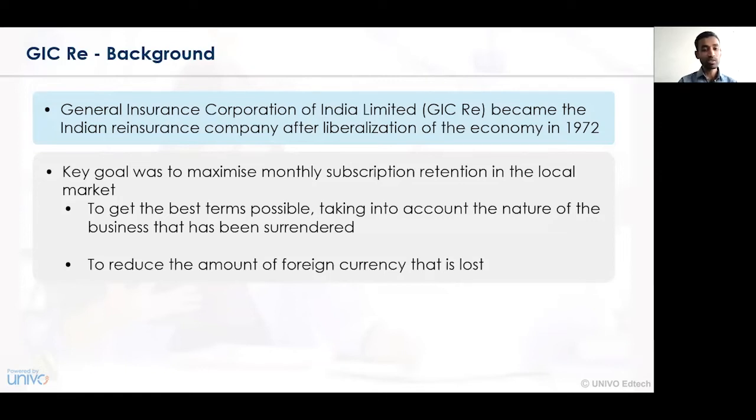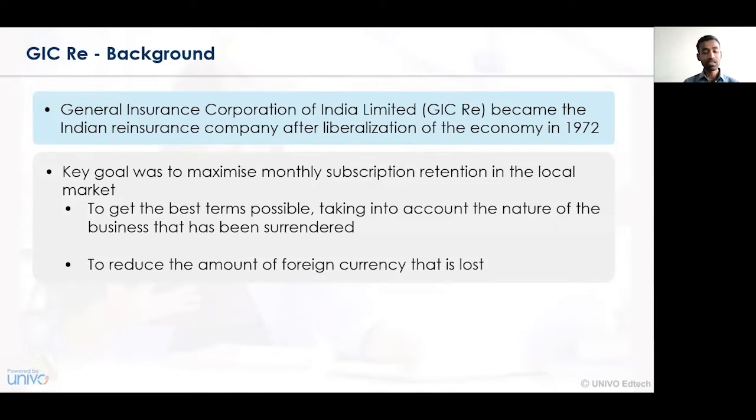GIC was aiming at a maximization wherein the profits would be shared between the various industries, companies and insurance agents. Due to this, the monthly subscription was supposed to increase. When the burden of the insurance company is shifted from one position to another, it can focus on a single activity, that is acquisition of clients and providing better, qualitative services.